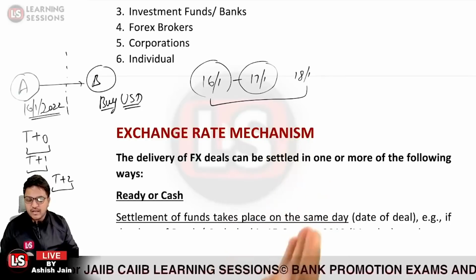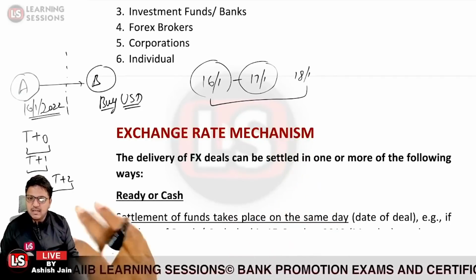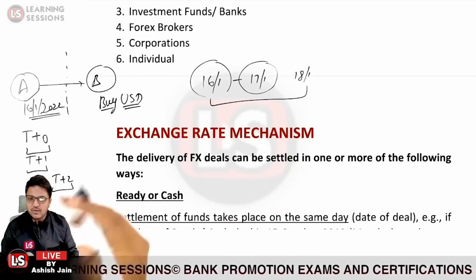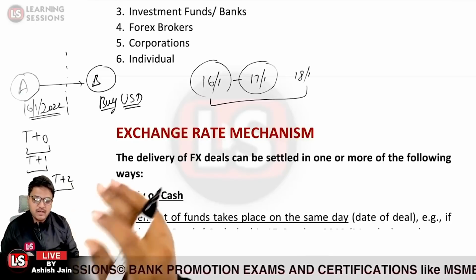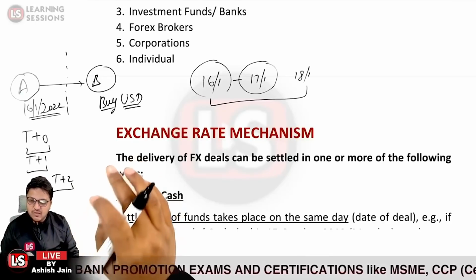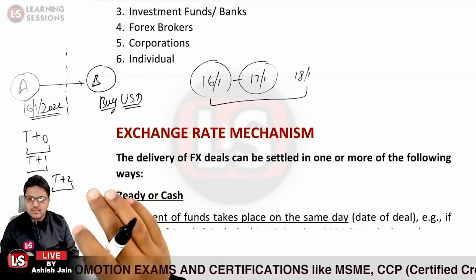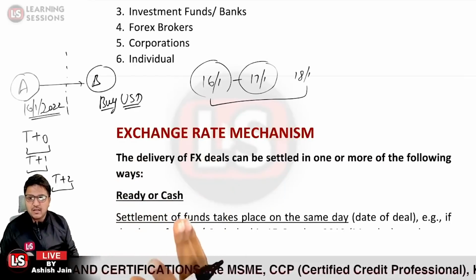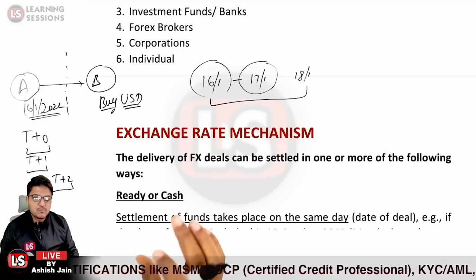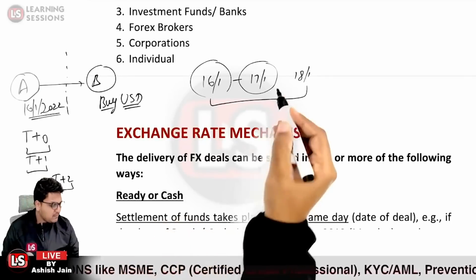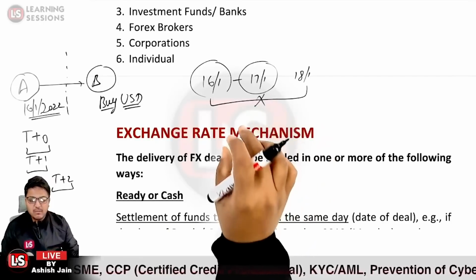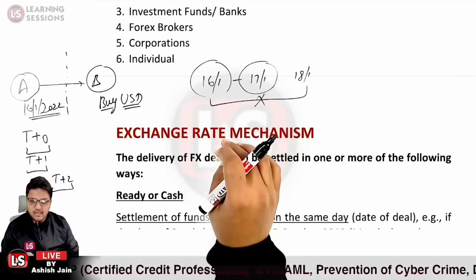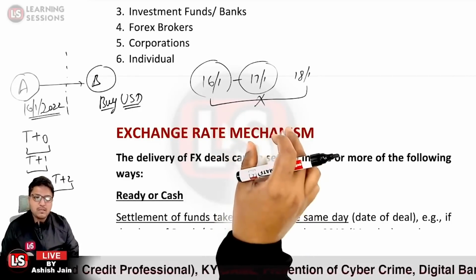I just told you that if it is on the same day, it is basically the ready rate or cash rate. If the transaction is going to be settled on the very next day, that is basically the term rate. And if the transaction is going to be settled T plus 2 days basis, a spot rate would be applicable. But if the 17th of January, that is a date in between, is a holiday in one of the centers, what rate would it be? It would be the term rate.